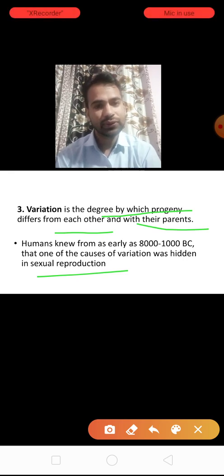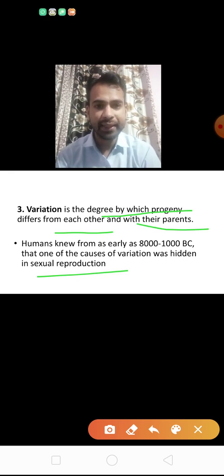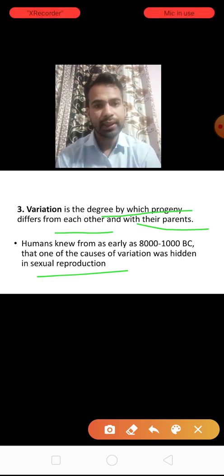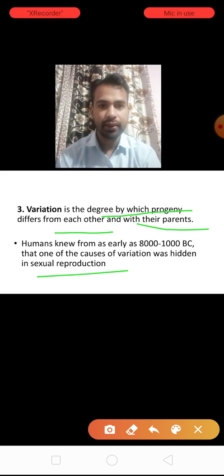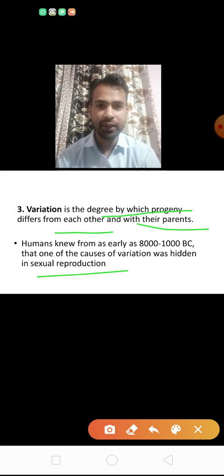So, clear about this. Inheritance is the transfer of characters from one generation to the next generation, and variation is the differences in the characters of individuals and from their parents.